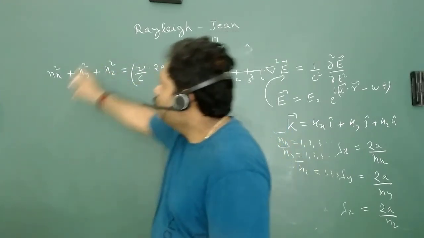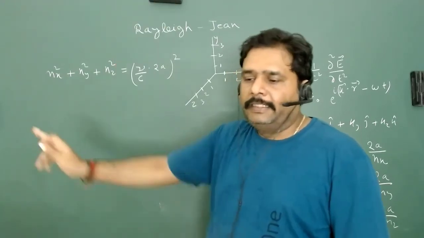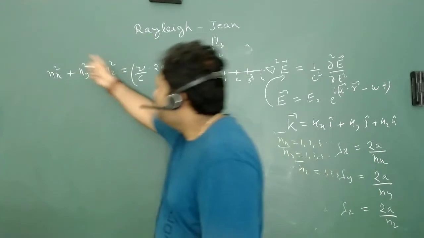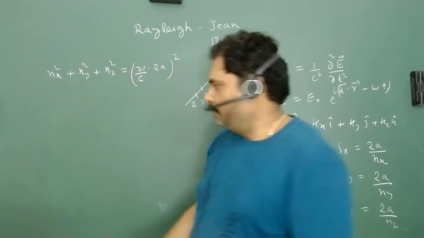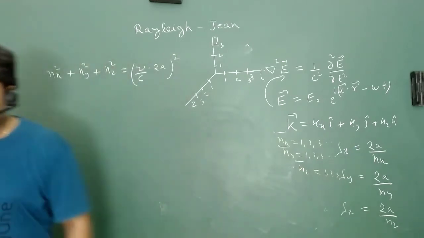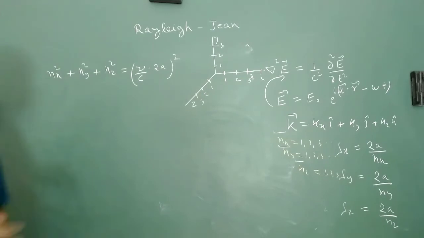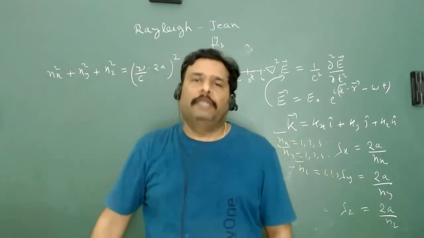If I assume nx is along one axis, ny is along another axis, nz is along another axis, and we have three perpendicular axes, then this is nothing but the equation of a sphere. We are assuming that nx, ny, nz are the three coordinates, and this is abstract. That's only a mathematical trick we are using here.